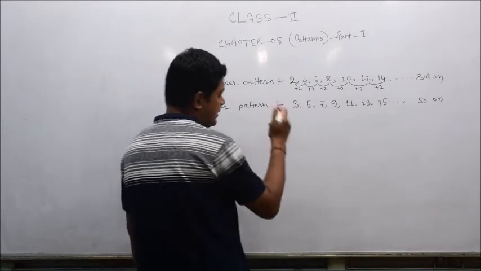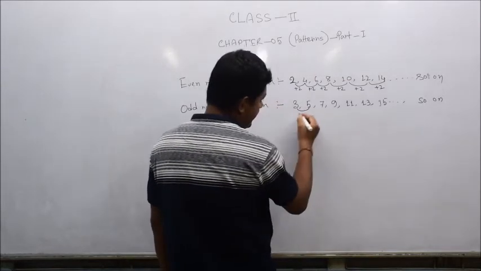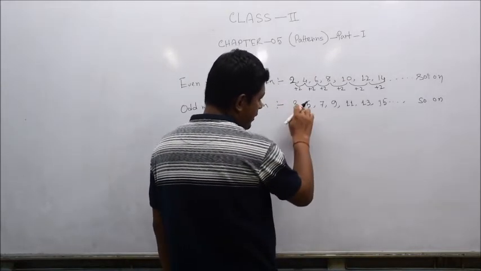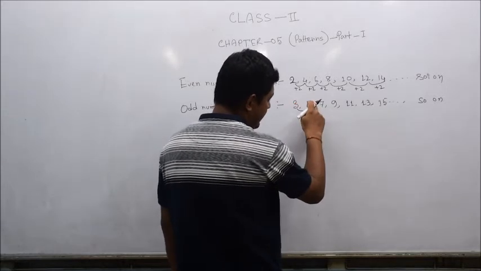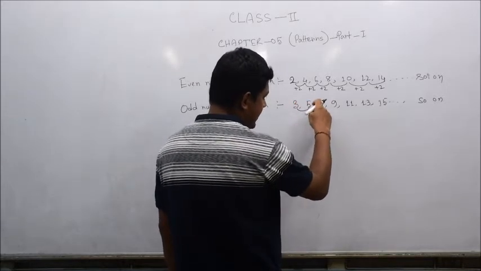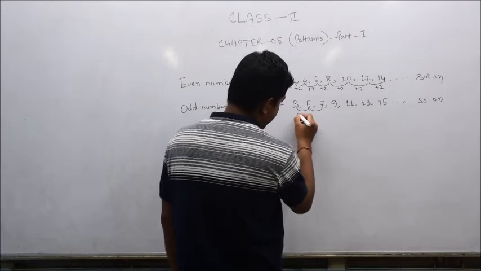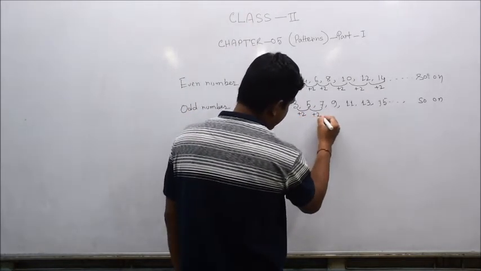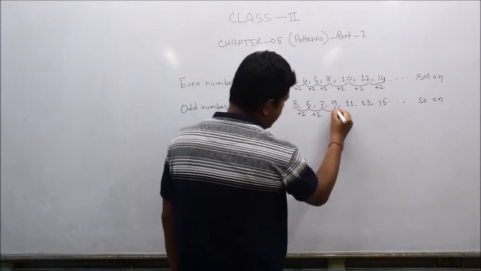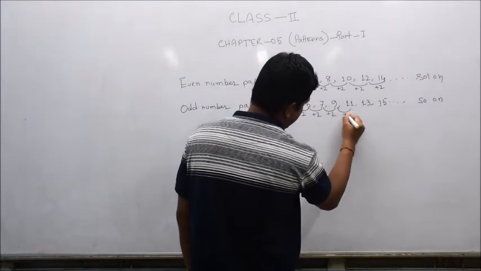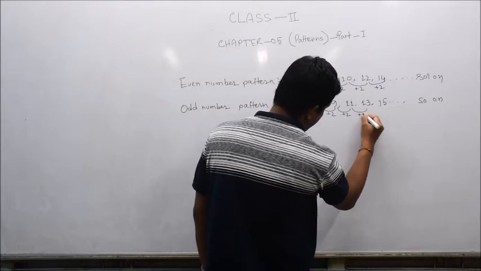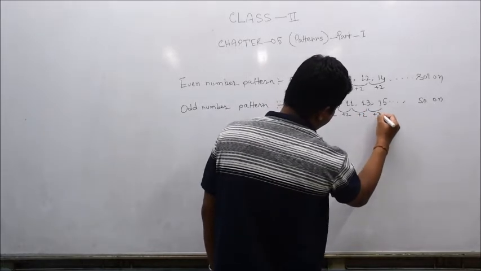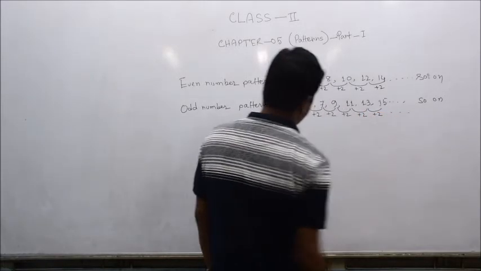Similarly, the odd numbers are also the same in type. 3, 5: 4 is absent here, 5 is coming; 6 is absent here, 7 again. That means if we add 3 plus 2, it becomes 5. Similarly 5 plus 2 becomes 7, 7 plus 2 is 9, 9 plus 2 is 11, 11 plus 2 is 13, 13 plus 2 is 15, and so on, this way it is going.